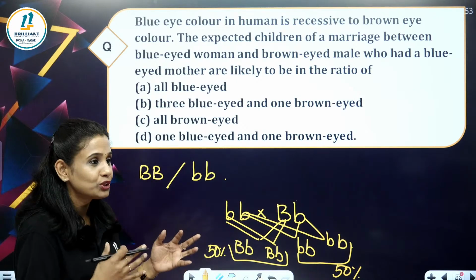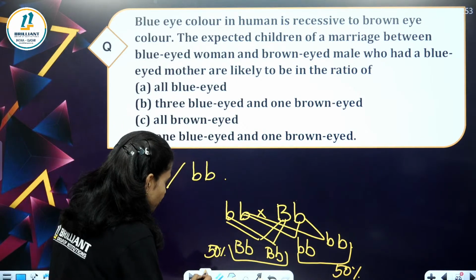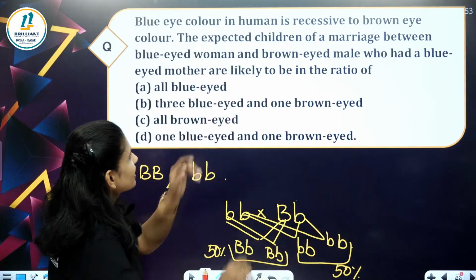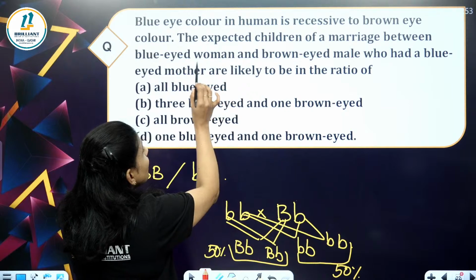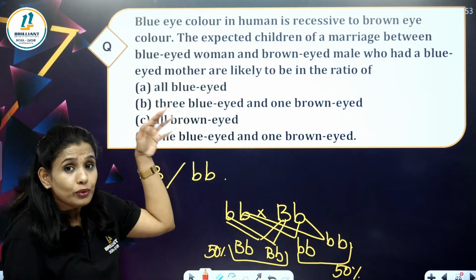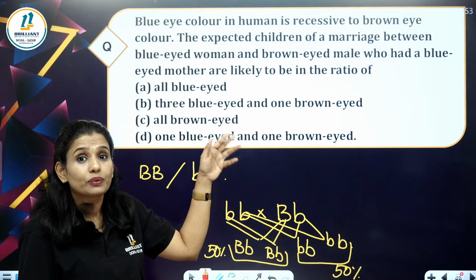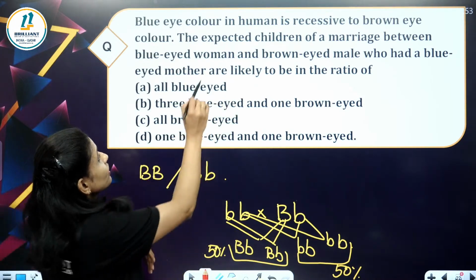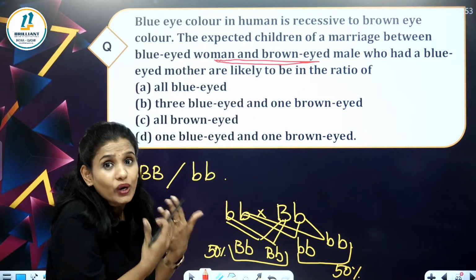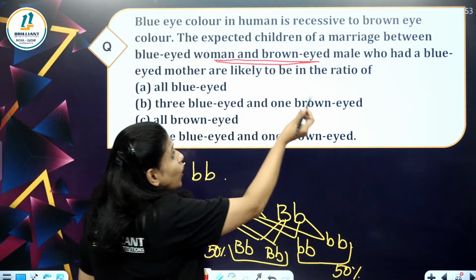Usually when you solve a problem like this, you will not always be checking this. Here it is given that a woman with blue eyes marries a man with brown eyes.